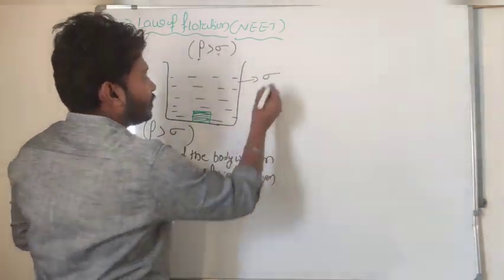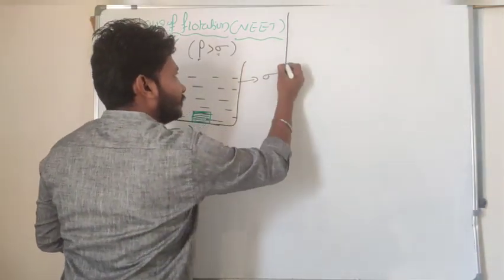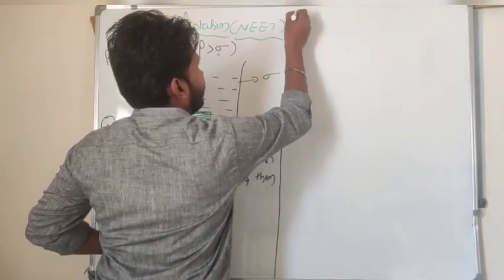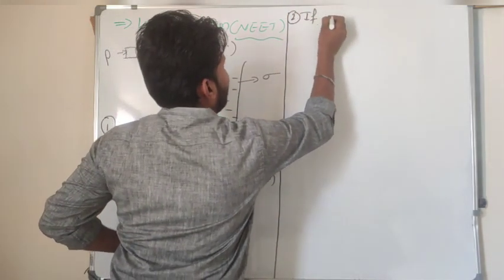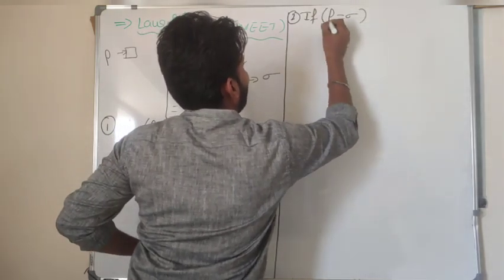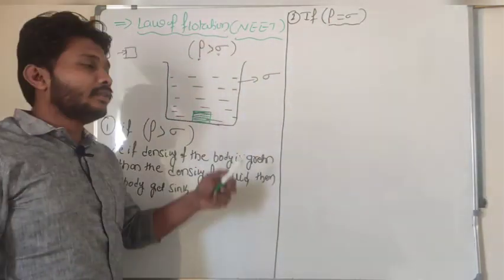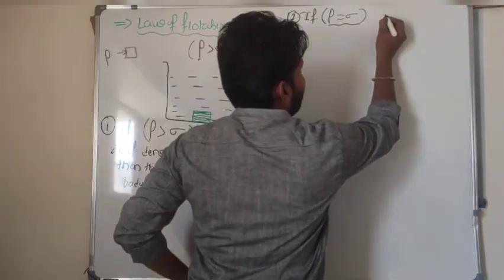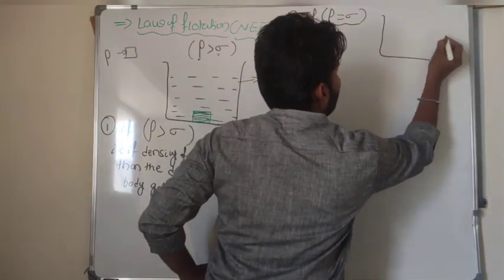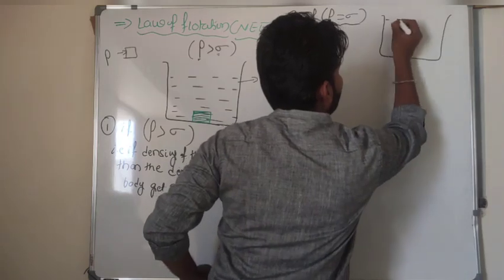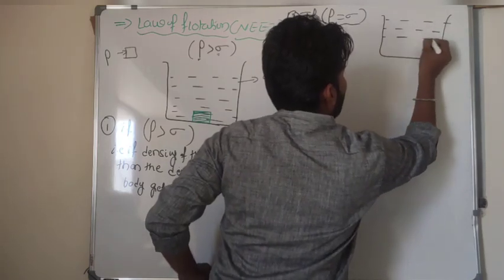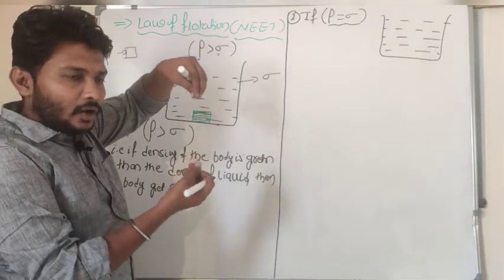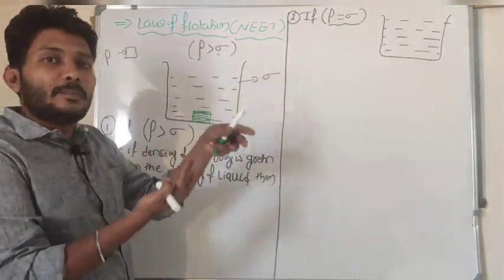Now for example, if the density of the body is equal to the density of the liquid, then what happens here? So look at here. In the second case, if rho is equal to sigma, it means that the density of the body is equal to the density of the liquid. Then the net force acting on the body becomes 0. Why? Because weight is acting in the downward direction and buoyant force is acting in the upward direction.